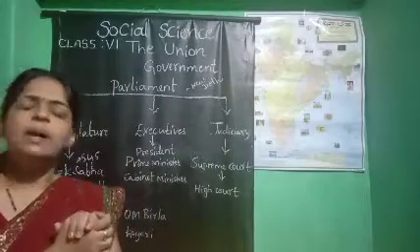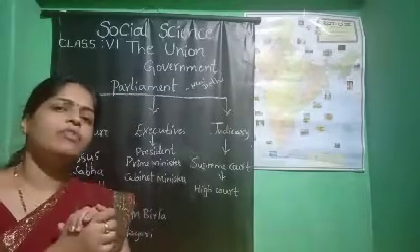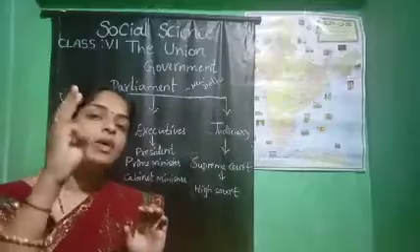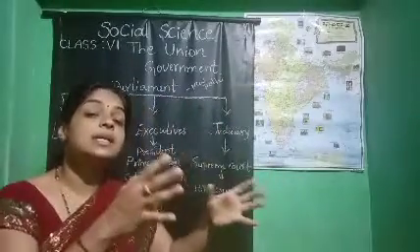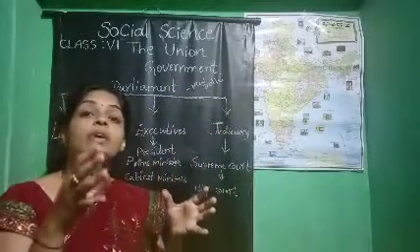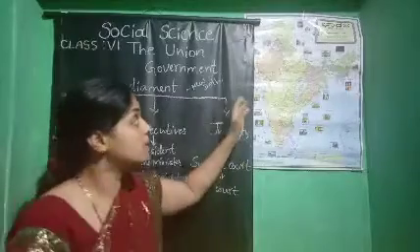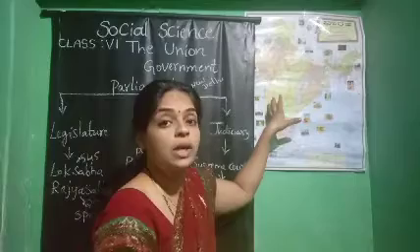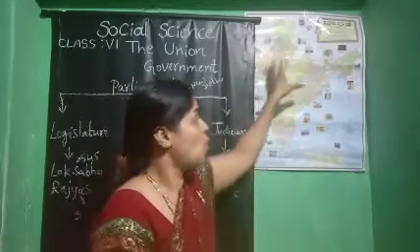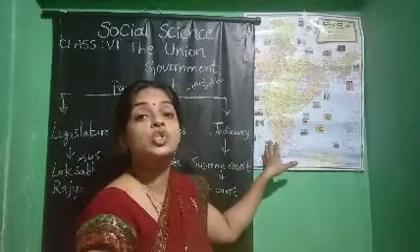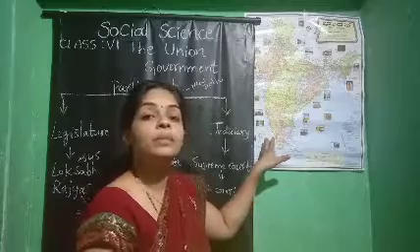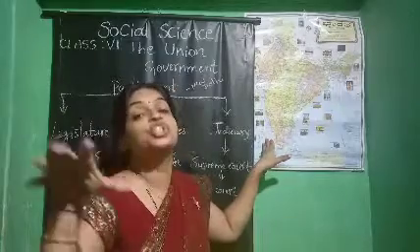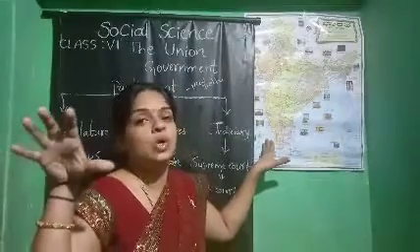But there are 543 constituencies. For example, India is divided into 29 states and 7 union territories, isn't it? In all these states there are constituencies. Constituency means where an election is held.